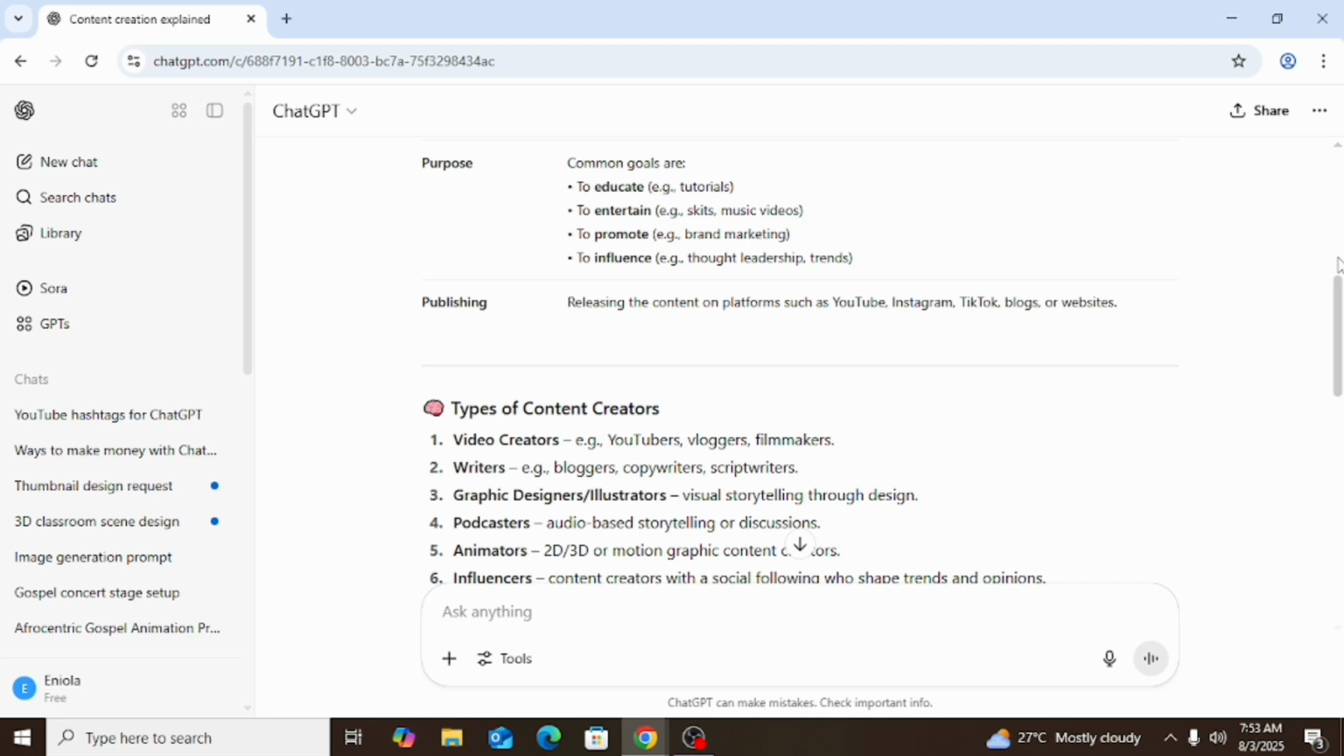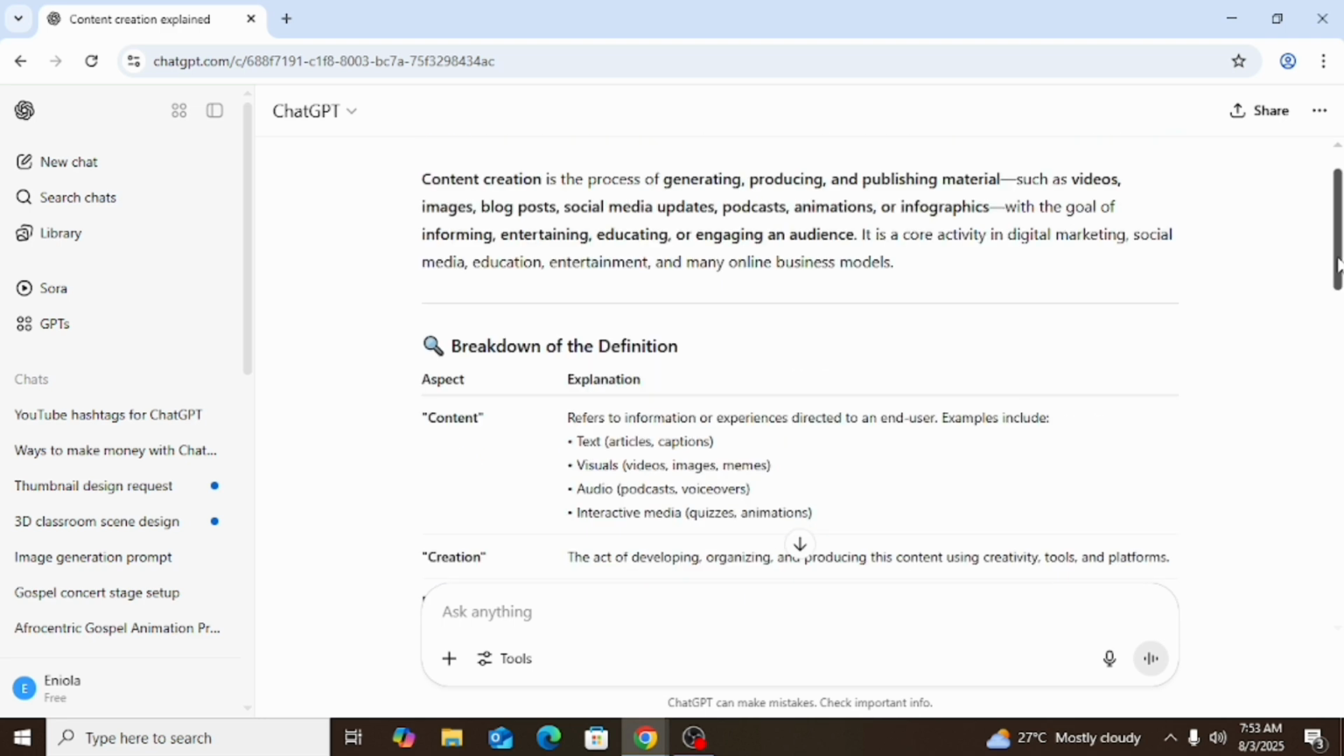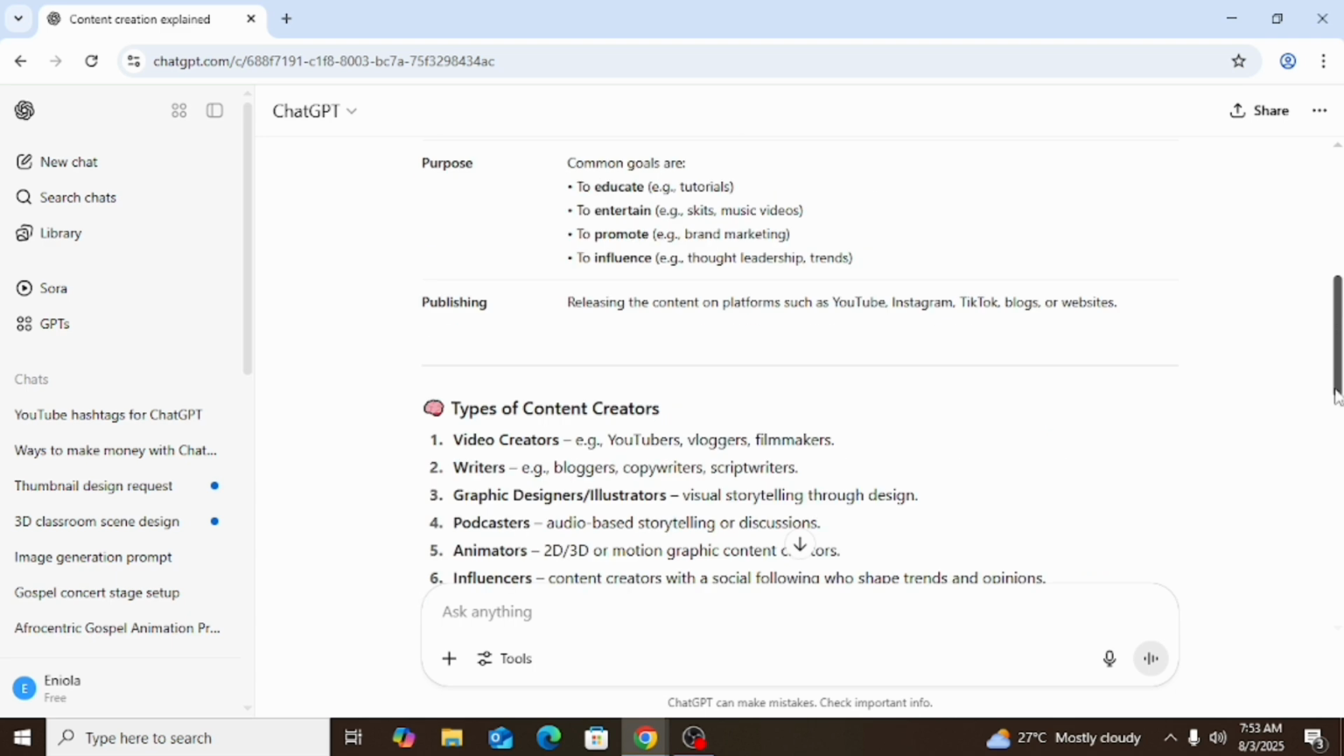Now look at it. ChatGPT has really divided this into segments. It said breakdown of the definition. Now you can see the content could be in form of text, that's what some people call content writers, visuals, that's videos, images, memes, audios in form of broadcast, voiceover and interactive media. Now let's look at what the types of content creators are. You can see video creators, that's YouTubers, vloggers, filmmakers, the writers, graphic designers, broadcasters, animators and influencers.